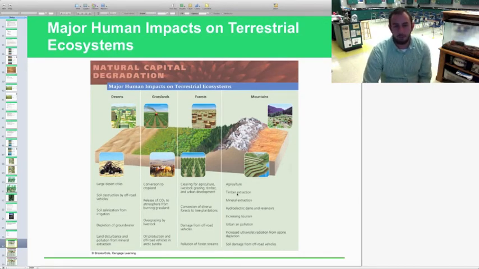Our last one is the mountains. We use mountains mostly for timber extraction because we're using pine. We use a lot of pine for building, and pine grows very well in those cold, higher elevation conditions. We use it for mineral extraction, literally. West Virginia is huge for this. That's a great example of this.